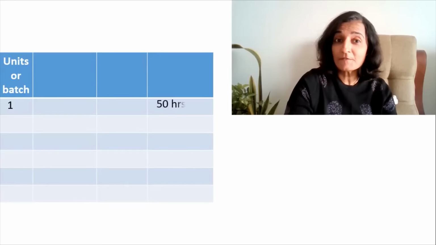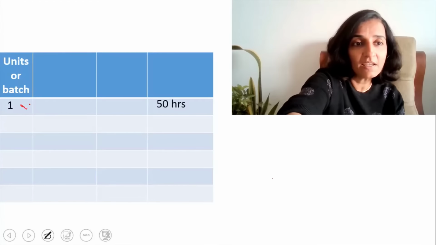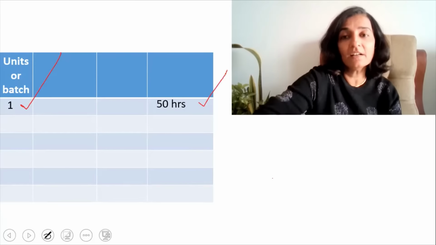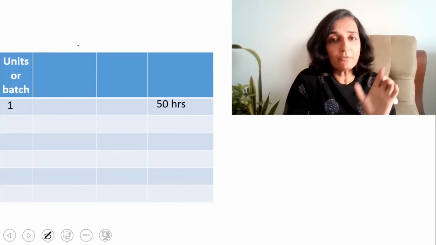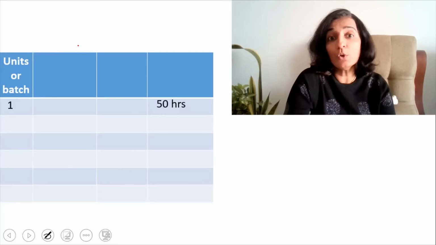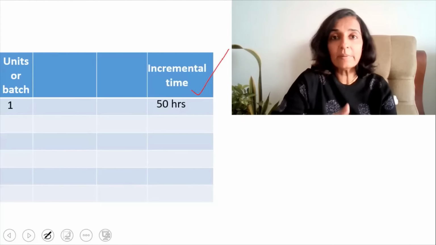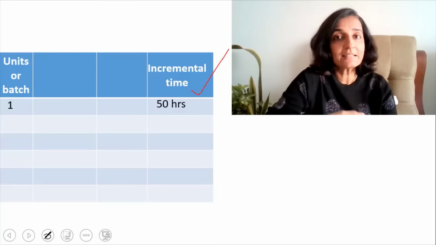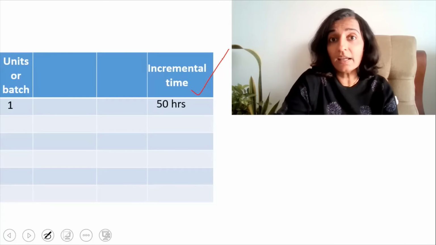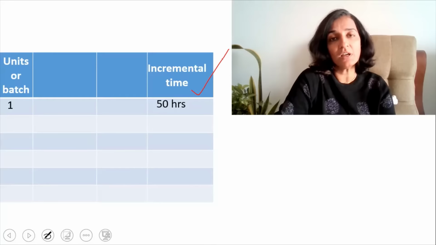Now we will start off with a very small example. Suppose you are working in a factory and you've just started off. That is, you're just learning. So the time taken by you to make the first unit is 50 hours. That is, for making the first unit, you have taken 50 hours. Now the time that you take for making each individual unit is known by the term incremental time. Incremental time means additional time. That is the additional time that you take for making each unit of the product.